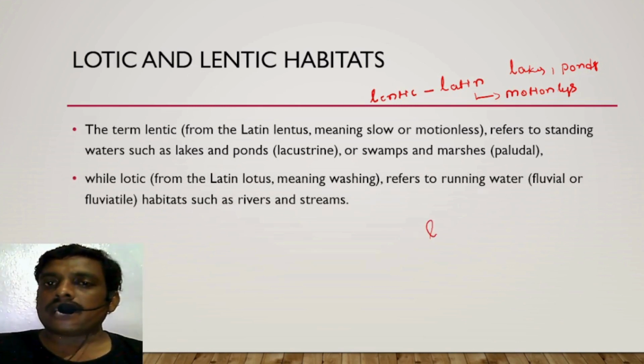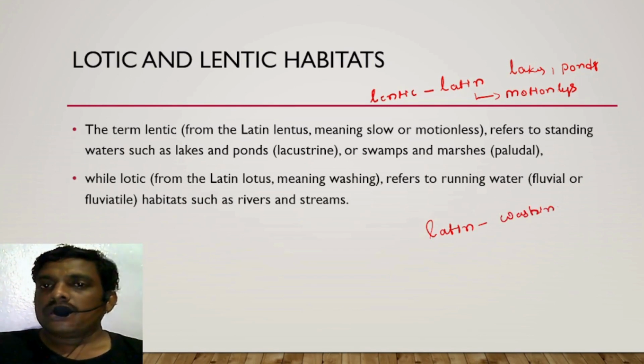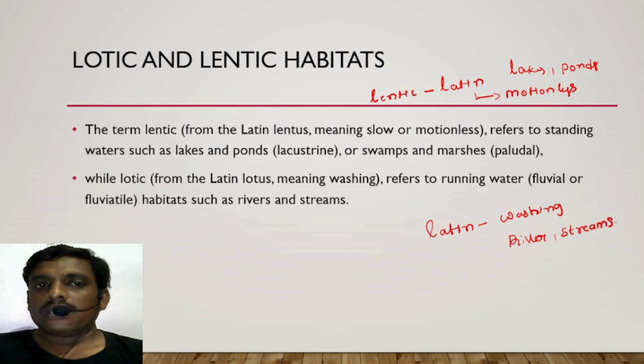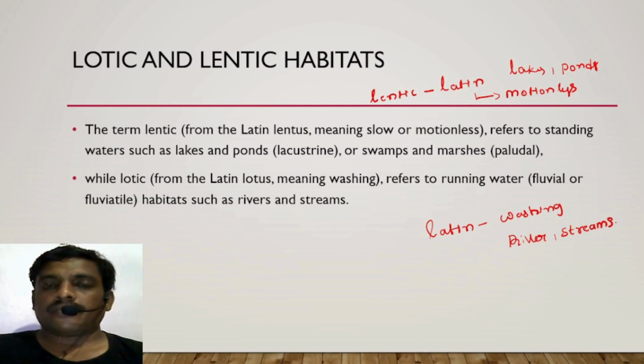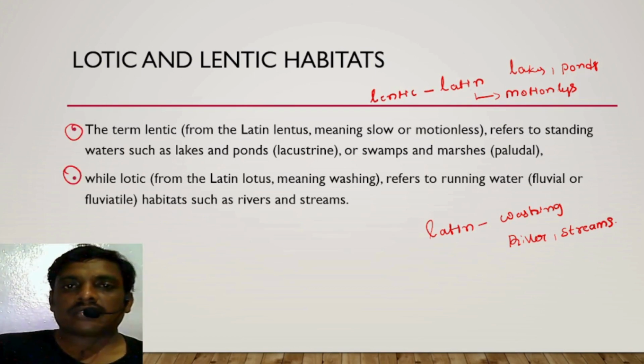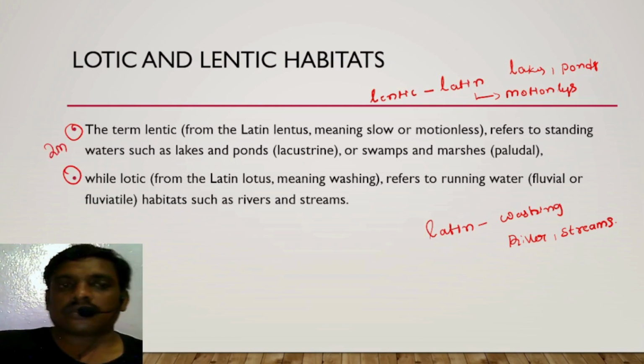It is also a Latin word which means washing. It refers to running water bodies such as rivers and streams. If you write this one difference, you will get the 2 marks.